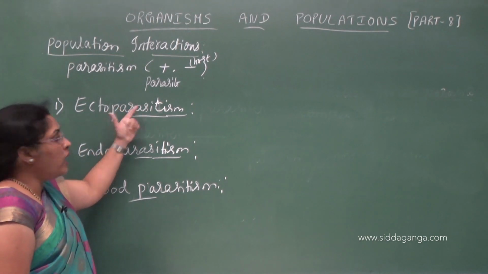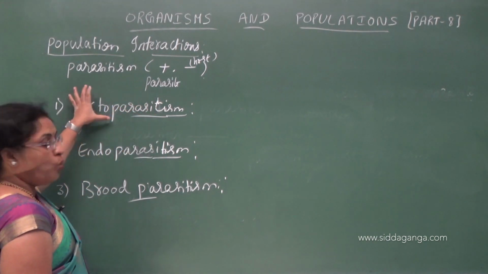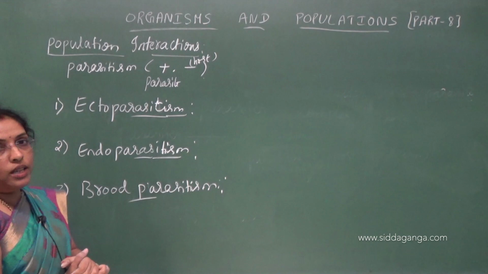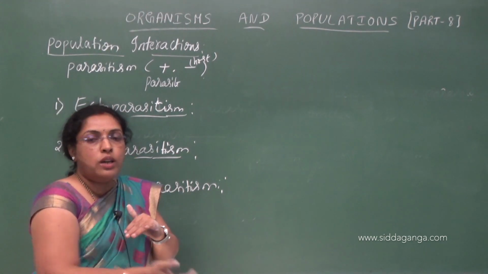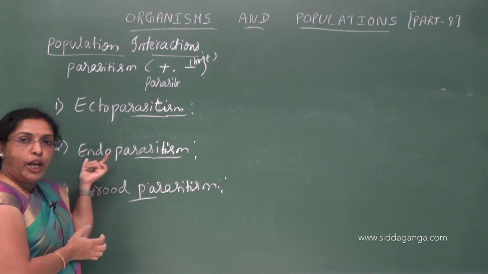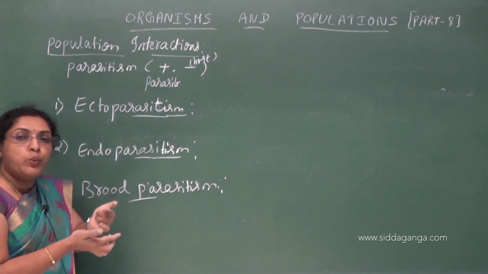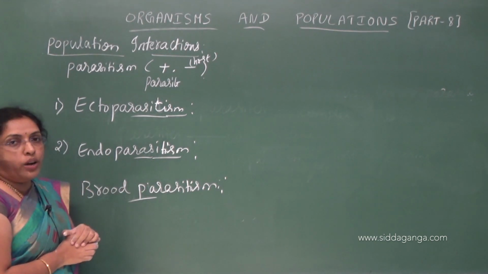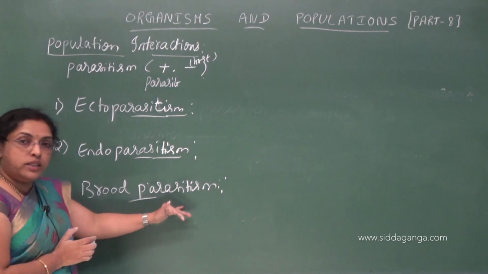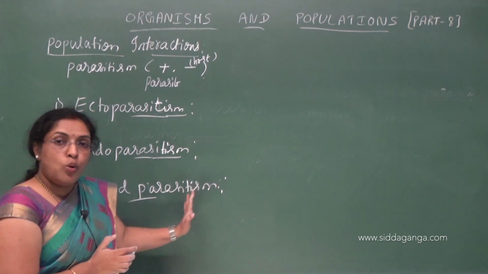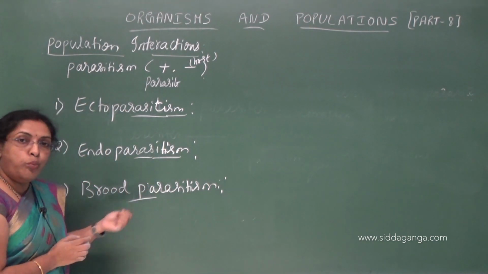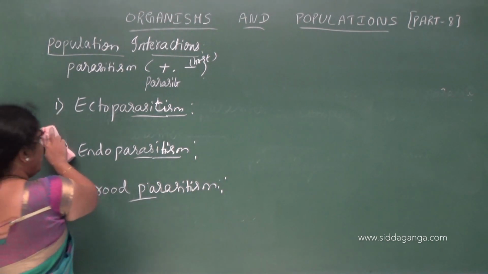Ecto means outside. Here the parasites depend on the outer surface of the host. They all come under ectoparasites. Endoparasites: endo means inside. Here the parasites will live inside a host organism. They are classified under endoparasites. Brood parasitism means they depend on the host only to lay the eggs. That comes under brood parasitism. We will discuss individually now.